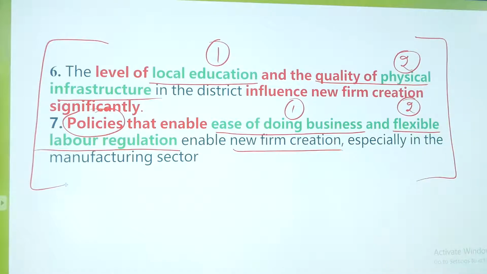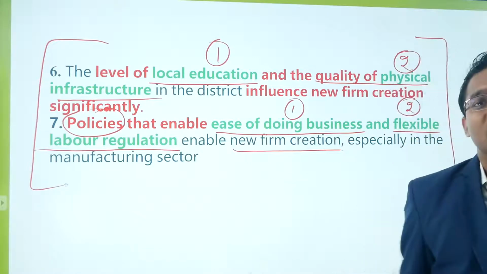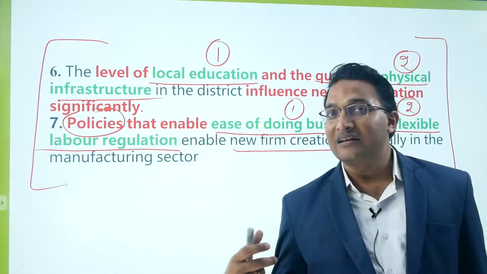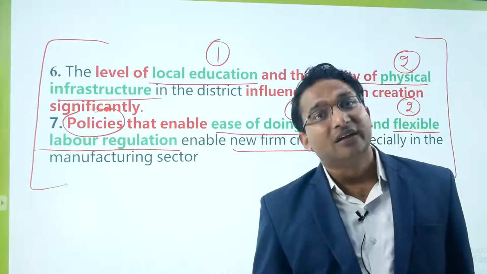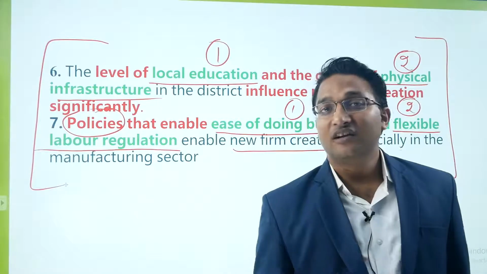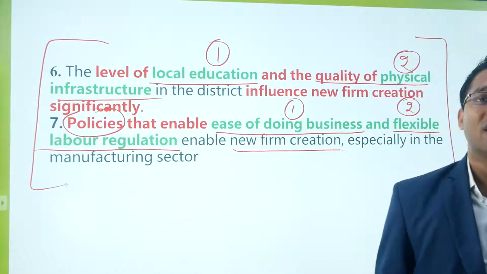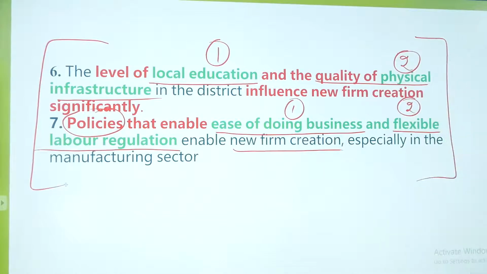To give your suggestion, you can use this point and you can write, as per economic survey 2020, the India can increase its manufacturing base through emphasizing 4 factors. So this is how we can utilize this economic survey in the answer writing.